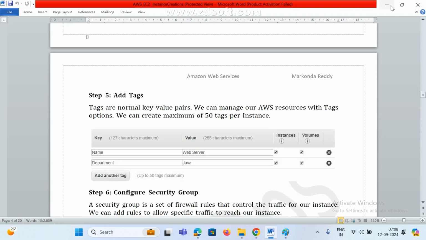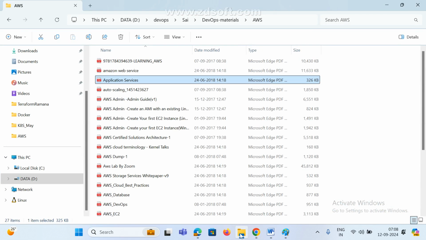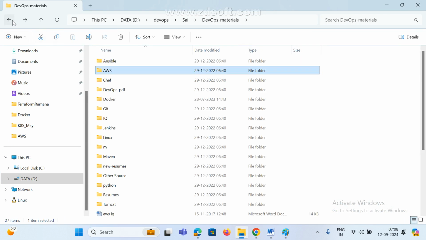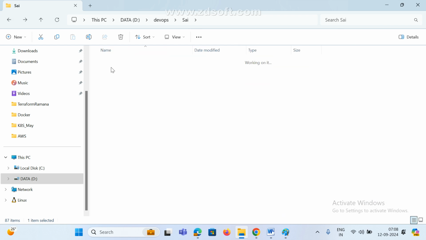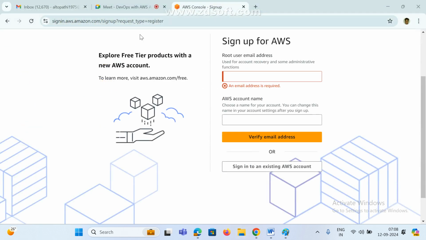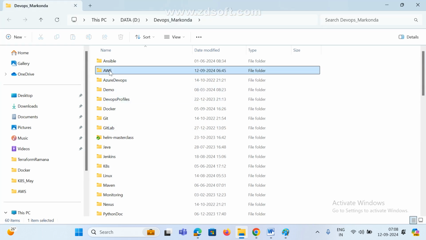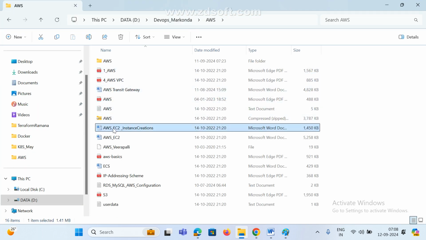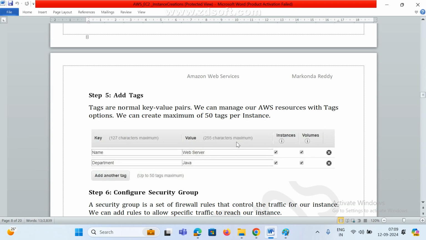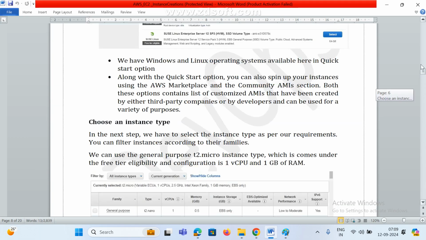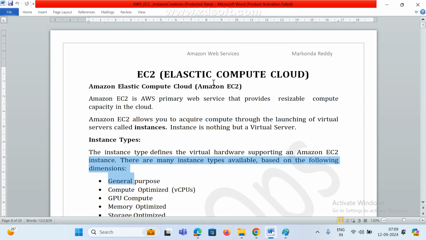Nothing is there. Let me open how to create an account. AWS account and instance creation. If you go here, these are the steps, guys. I will share this document if anyone wants.